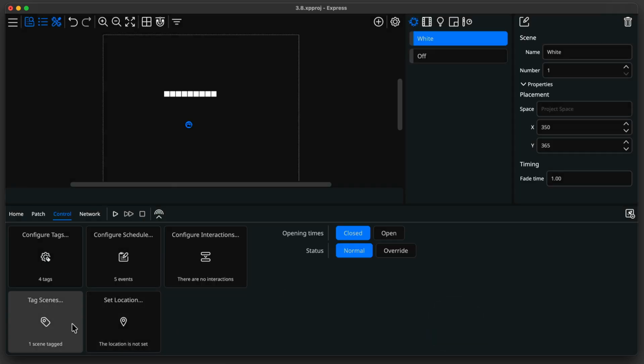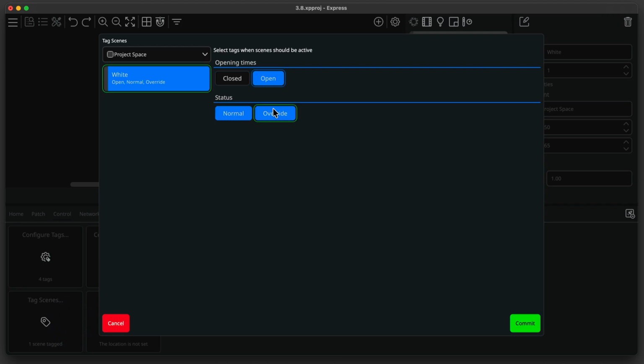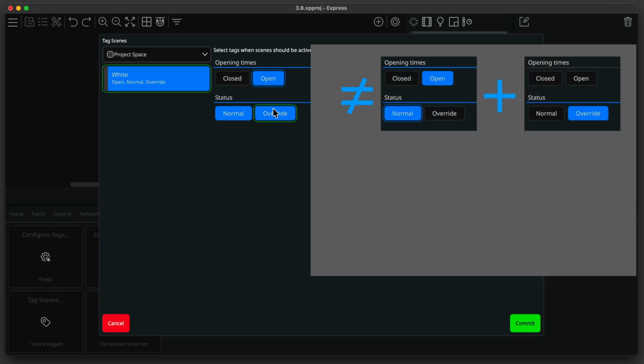If the tags are configured this way, when the opening state is open and the status is either normal or override, the white scene will be activated. This isn't the intended behaviour.